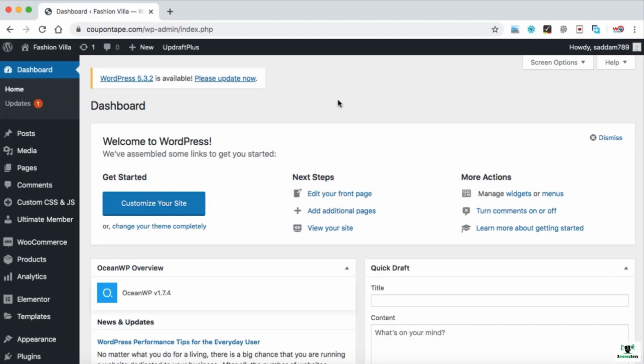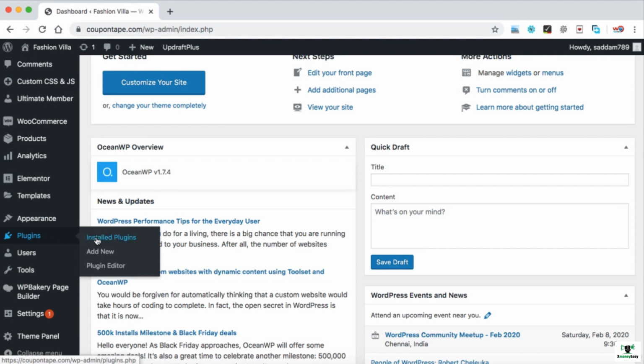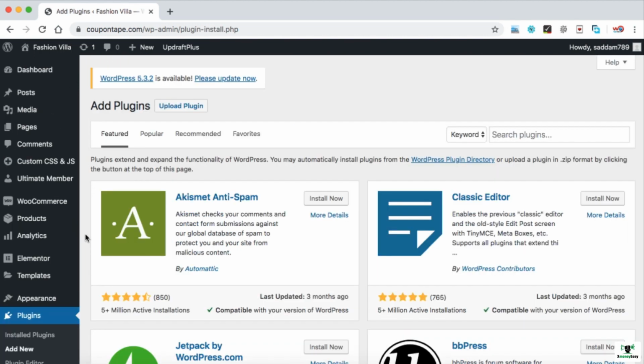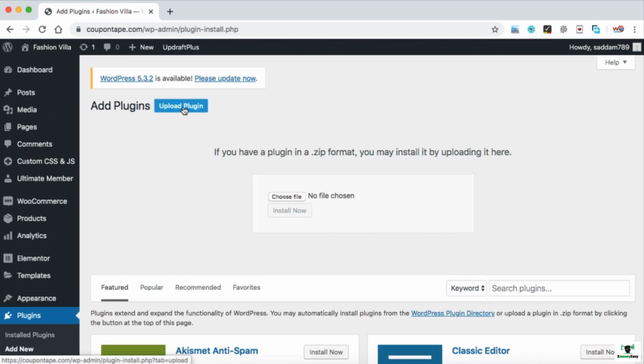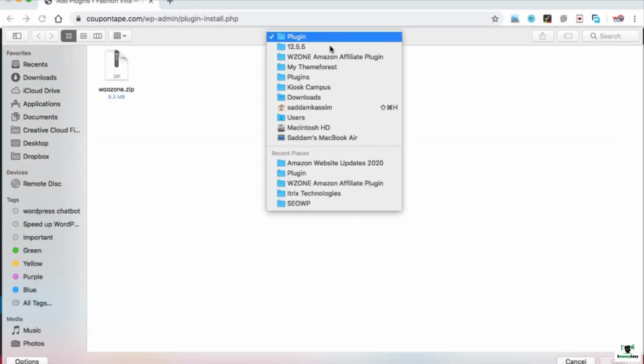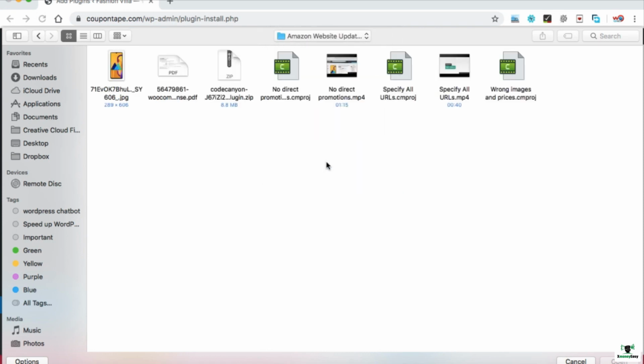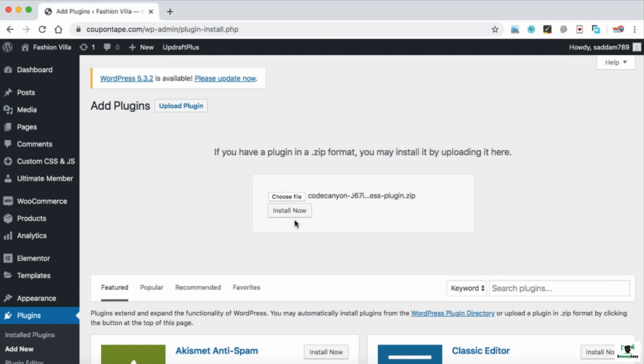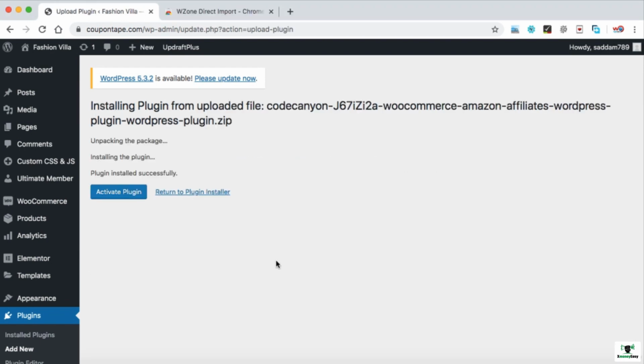Now it's time to upload that plugin into our affiliate website. This time I'm going to use one of my affiliate websites, coupontape.com, and here we can upload the plugin. So let's hover on plugins and then click on add new. Alright, now let's click on upload plugin, and then click on choose file in order to locate the plugin that we have just downloaded from the ThemeForest website. So here is the plugin. Let's click on open and then click on install now. Once the plugin is installed, it's time to activate it.